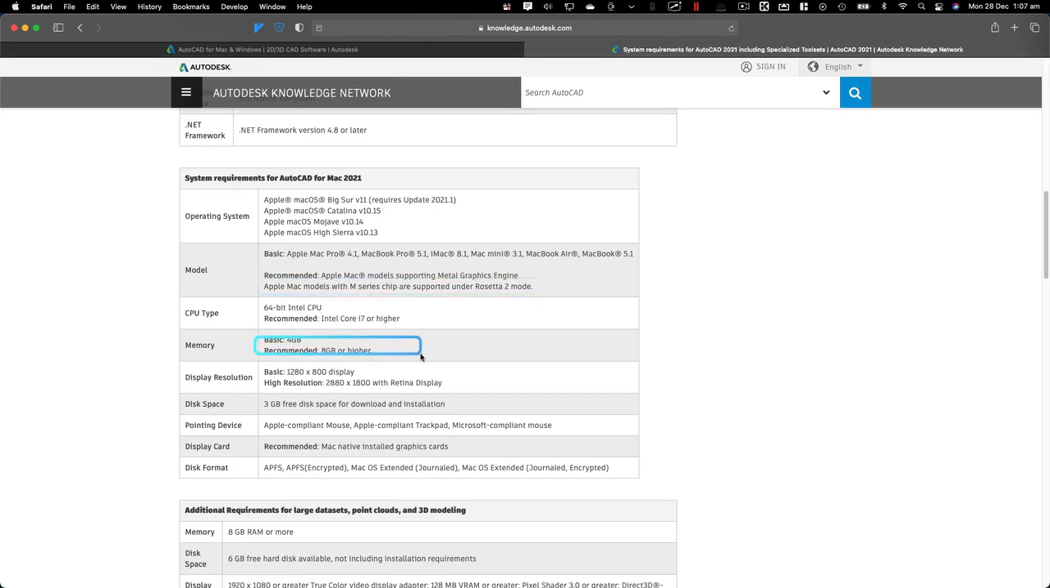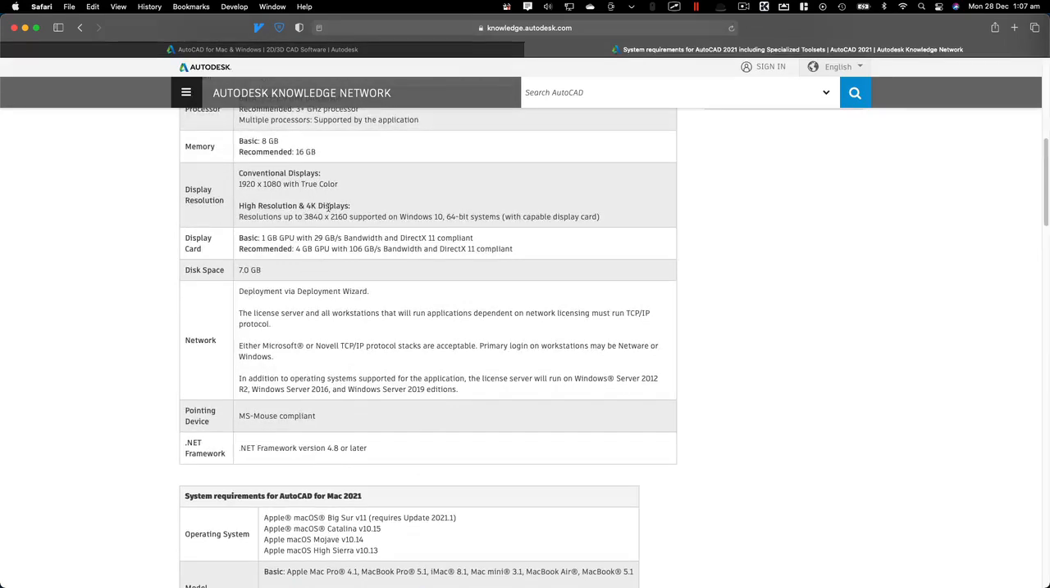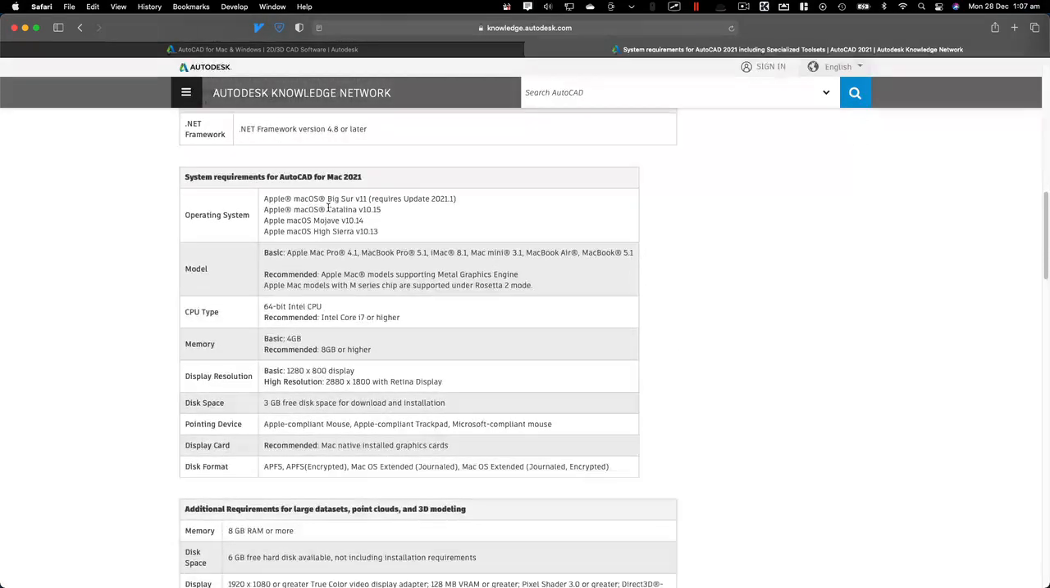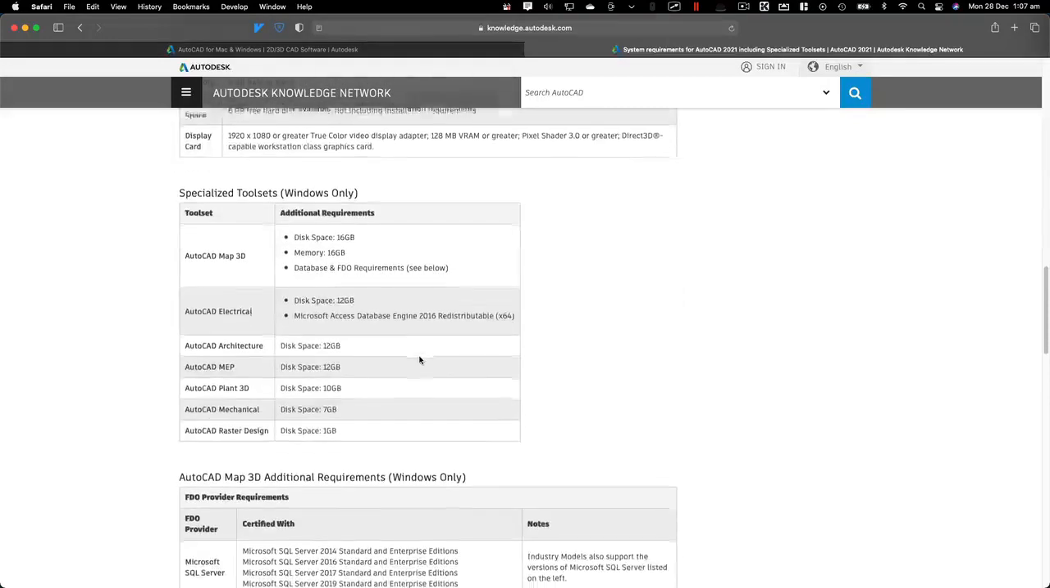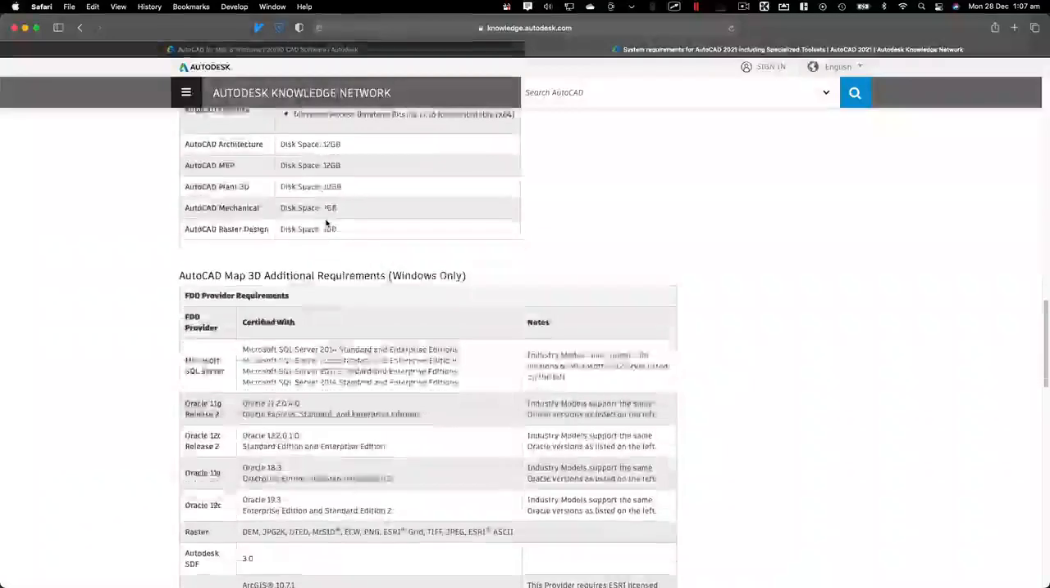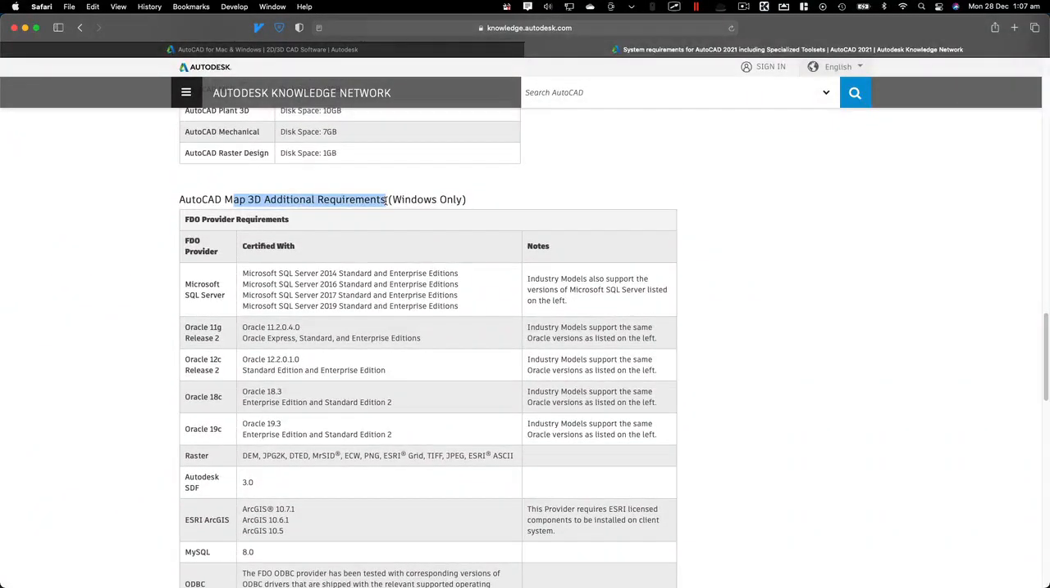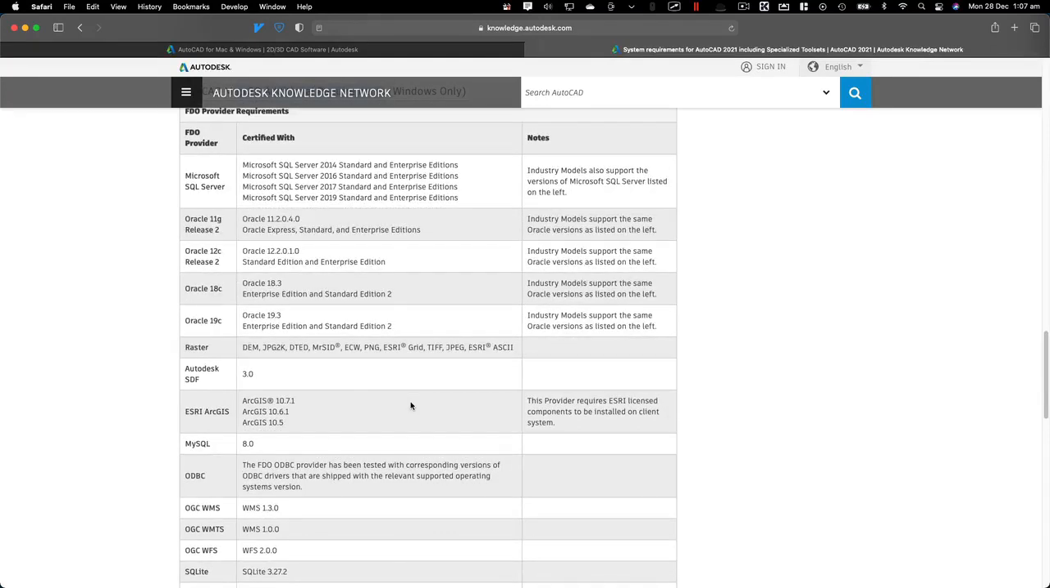Memory recommended is 8 gigabytes or higher. As you can see, the specs are a bit lower compared to the Windows one, and it surely tells you that the capabilities of the Mac version are not the same as on Windows. Okay, so here you can take a look at some advanced requirements if you're really keen on investing in your AutoCAD machine.